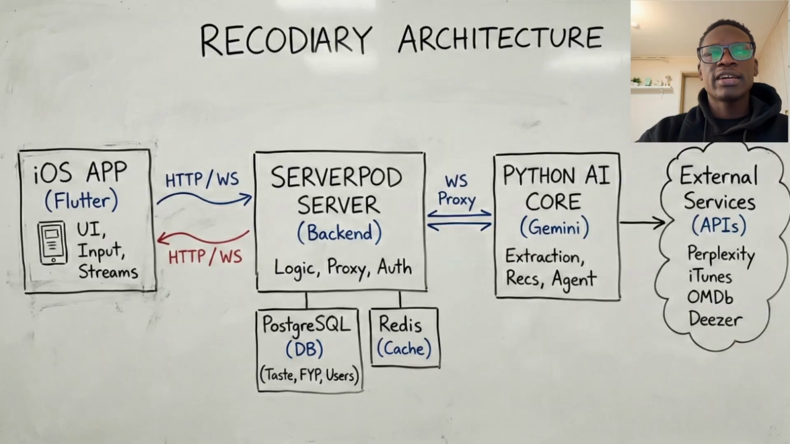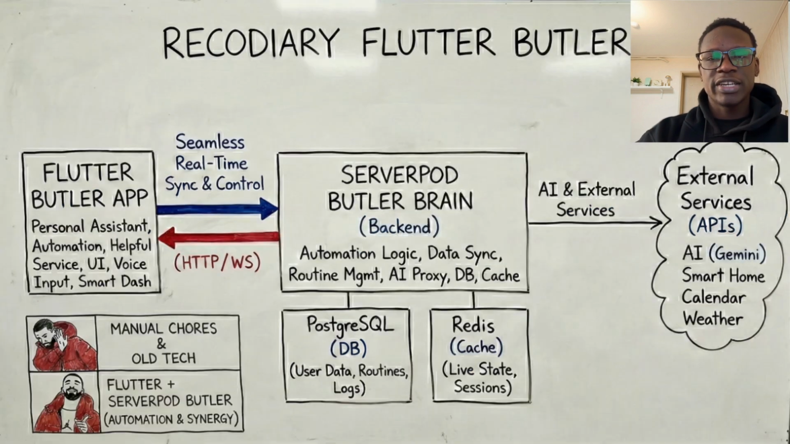For the Recodiary architecture, we are using a full Dart setup with Flutter for the front end and Serverpod for the back end. Plus, obviously, we had the Python service, which was powered by Gemini and external APIs. And Flutter helped us move insanely fast on iOS, which means we were able to build a clean UI and build the entire thing in about 3 days.